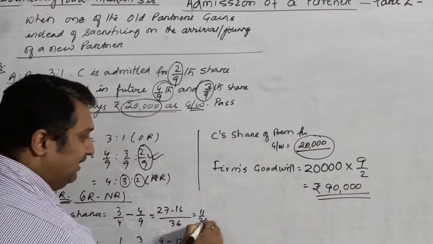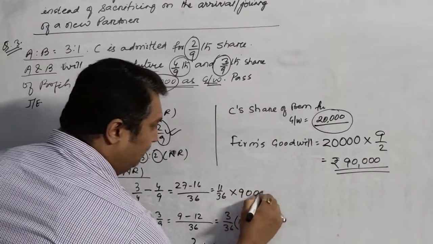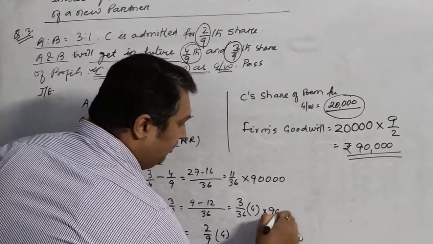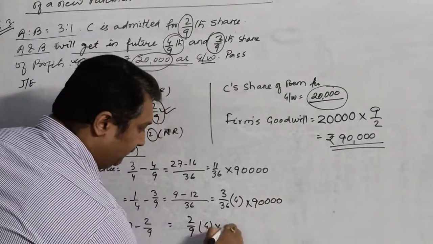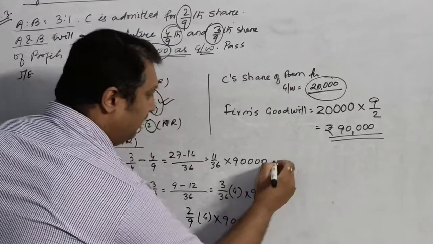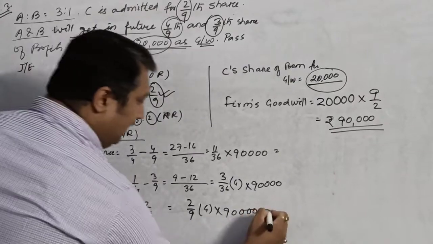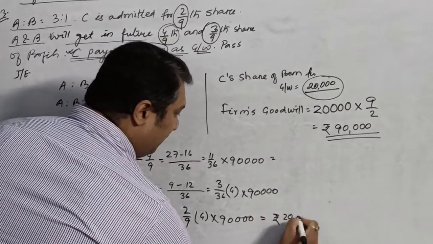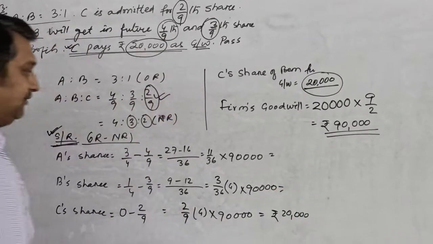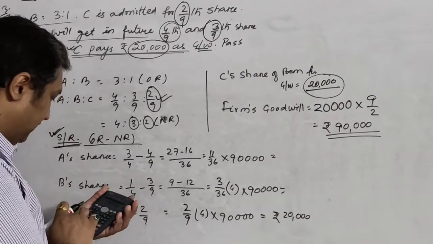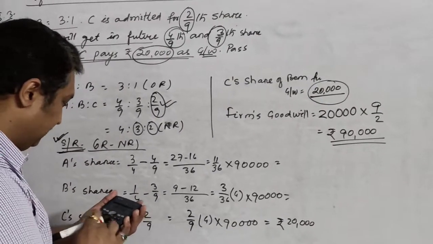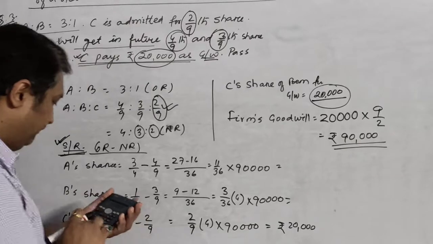And now this 90,000 needs to be multiplied with all these partners. So when you calculate and multiply, you will automatically get rupees 20,000 for C. This will be 90,000 divided by 36 into 11.